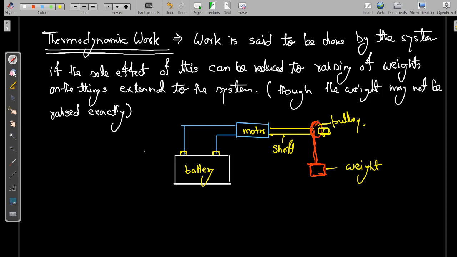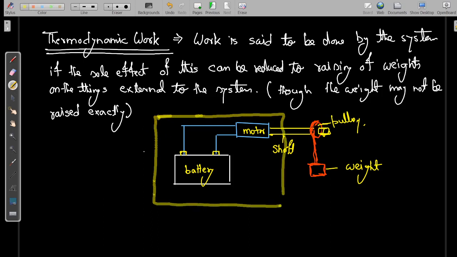So let us consider this battery and motor as our system. What is happening when we check at the boundary?